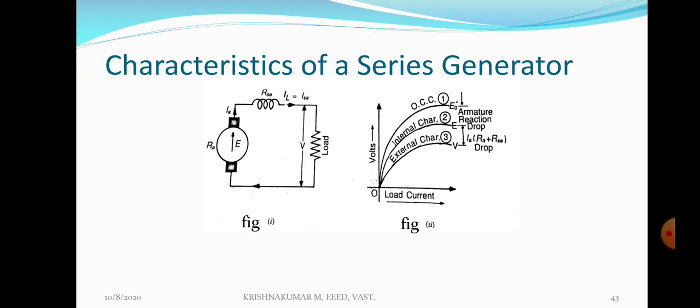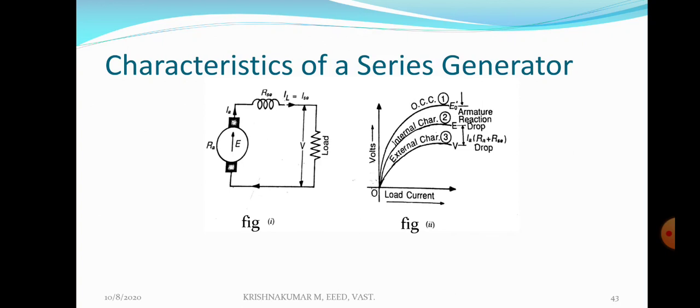External characteristics, V versus IL, terminal voltage versus load current. OCC means open circuit characteristics or magnetization curve, which is the curve between E0 and If. E0 is the EMF induced under no load condition and If is the field current.